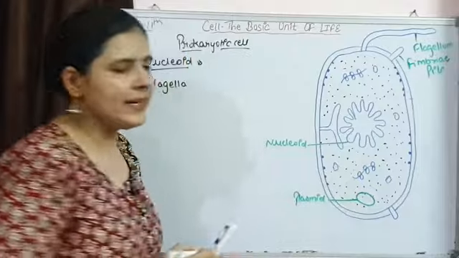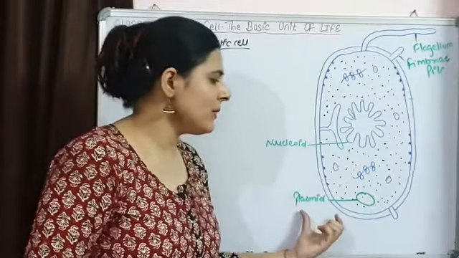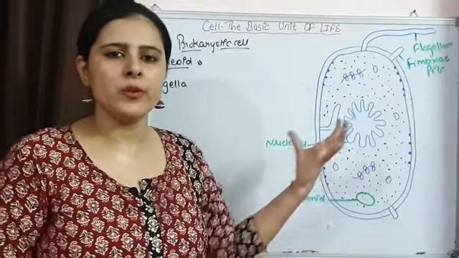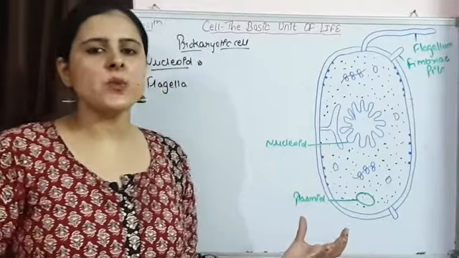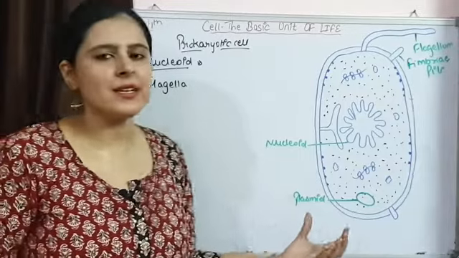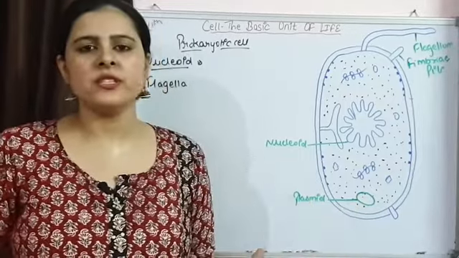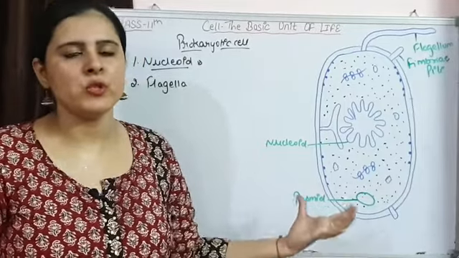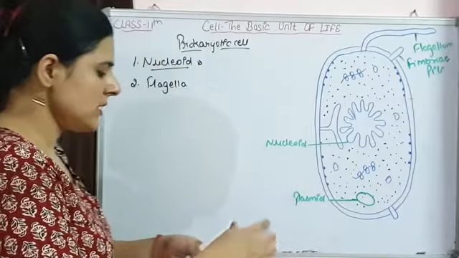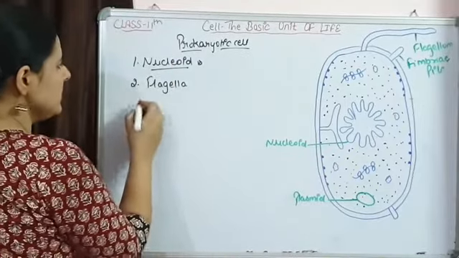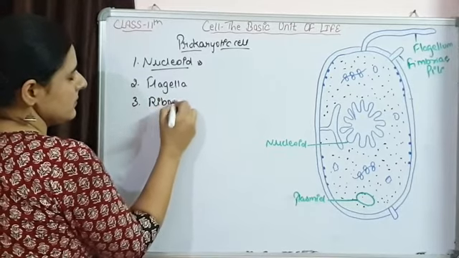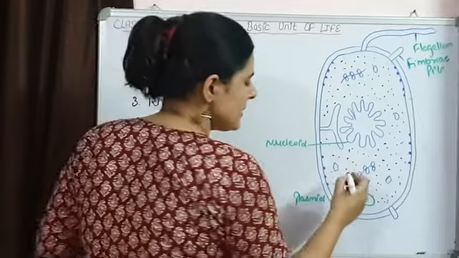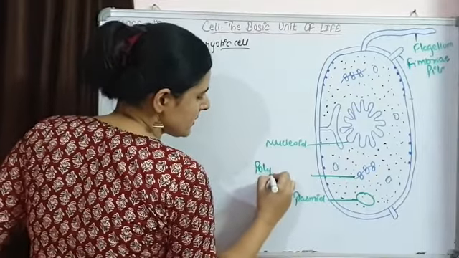Other than the nucleoid, DNA is also present, that is extra chromosomal DNA, and this plasmid is not essential for the survival of a prokaryotic cell, but it is providing different characteristics like nitrogen fixation property and resistant property to the prokaryotic cell, mostly bacteria. Other than this, ribosomes are going to be present. They are lying in the cytoplasm and mostly they are present in the form of polyribosomes.